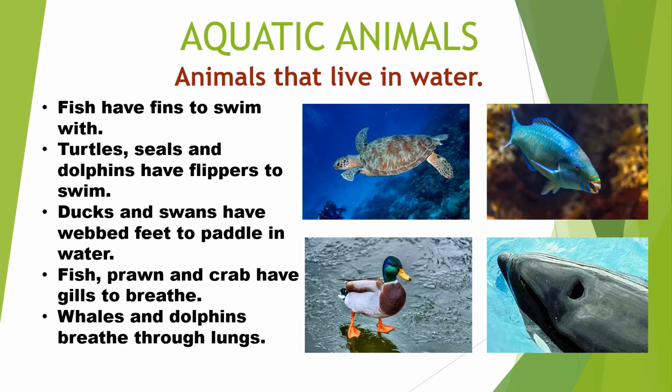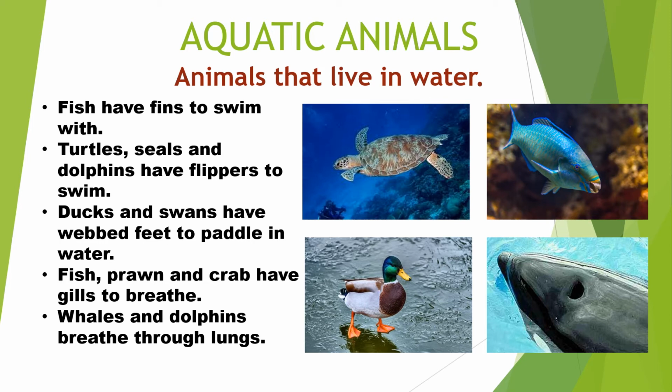about the breathing thing, because as you already know, oxygen gets dissolved in water. This we discussed when we were doing aquatic plants, that the oxygen gets dissolved in water. There is no air inside the water. Actually, they take in the water inside their mouth, and through that water they get oxygen, and through that they can breathe in. So they have a very special kind of feature which we call gills.